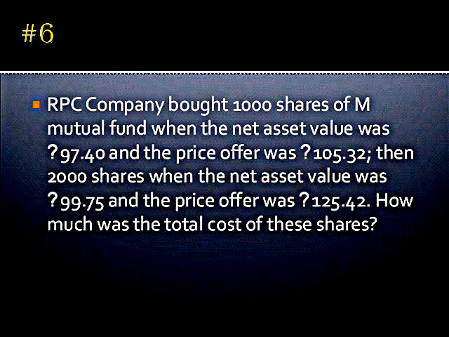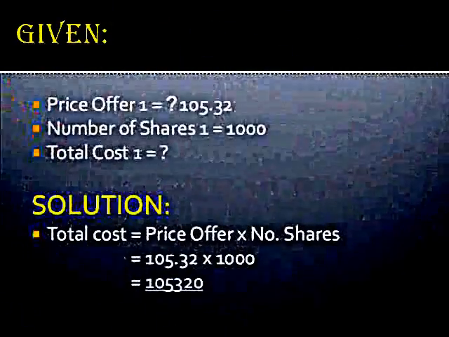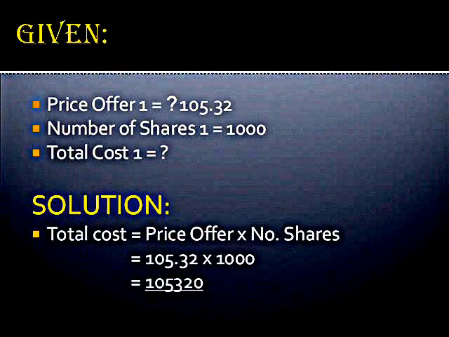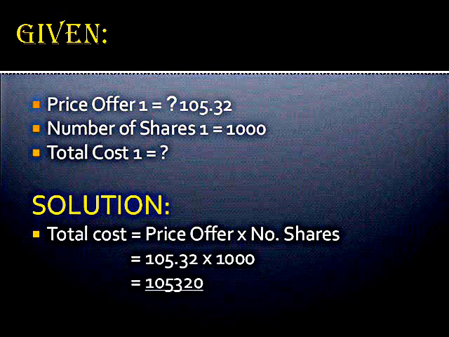For the number 6 problem, RPC Company bought 1,000 shares of M Mutual Fund when the net asset value was 97 pesos and 40 centavos and the price offered was 105 pesos and 32 centavos. Then, 2,000 shares when the net asset value was 99 pesos and 75 centavos, and the price offer was 125 pesos and 42 centavos. How much was the total cost of these shares? So we have 105 pesos and 32 centavos as the price offered and 1,000 as the number of shares. Now the question is, what is the total cost?